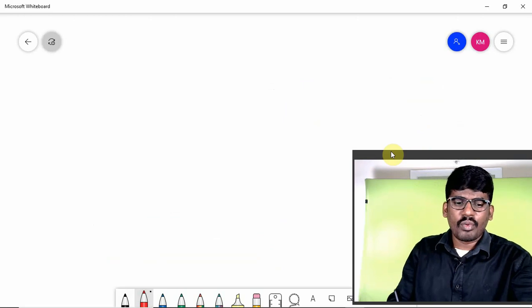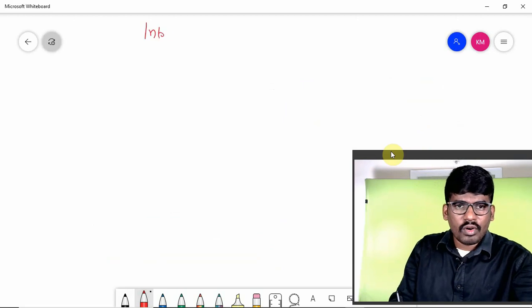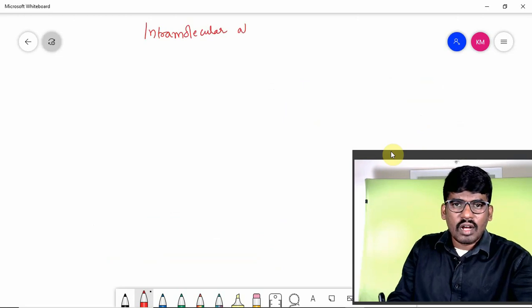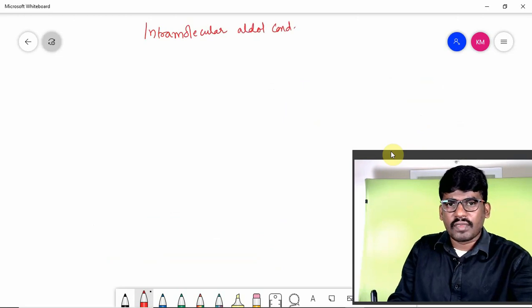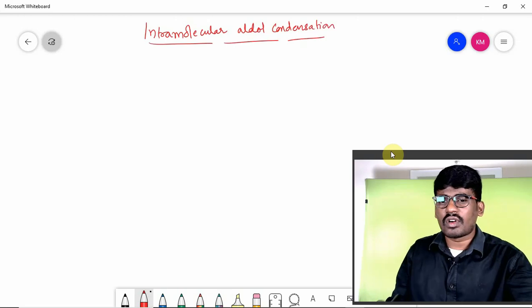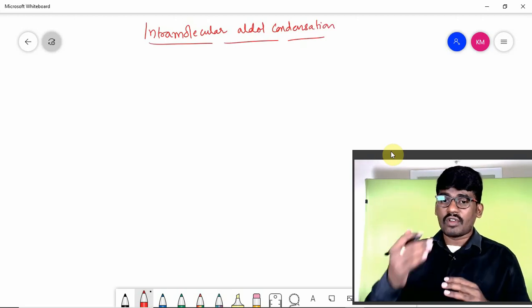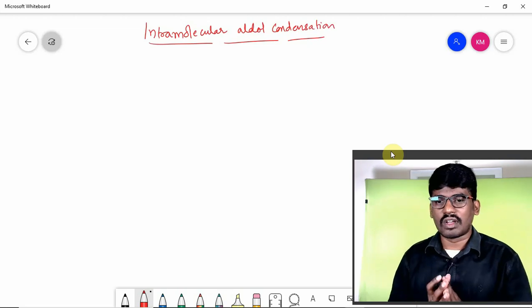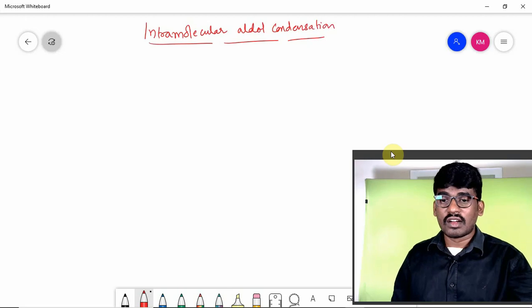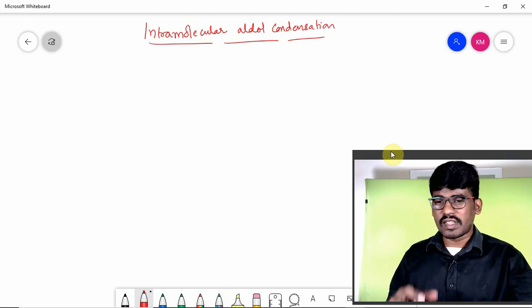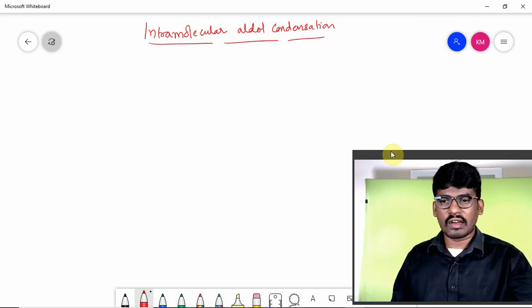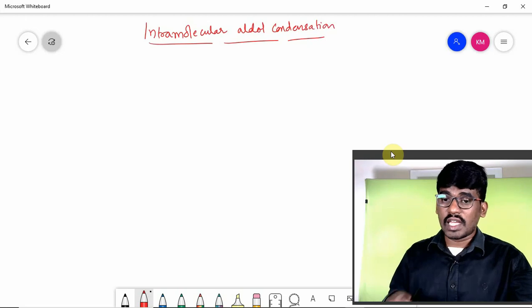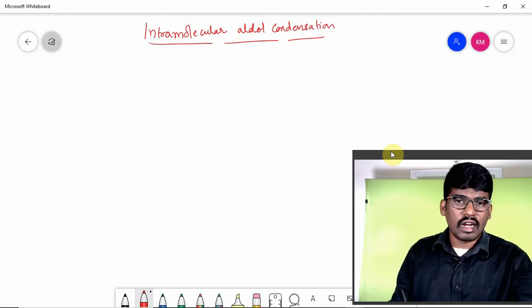Another very important condensation we are going to talk about is intramolecular aldol condensation. So far, Claisen-Schmidt condensation and crossed aldol condensation are very important for CET and NEET. Apart from that, some extra concepts related to aldol condensation, like intramolecular, they can ask even for JEE. For CET, they may not give intramolecular aldol condensation, but for JEE and NEET, they might ask it.